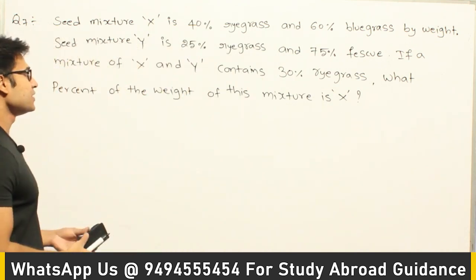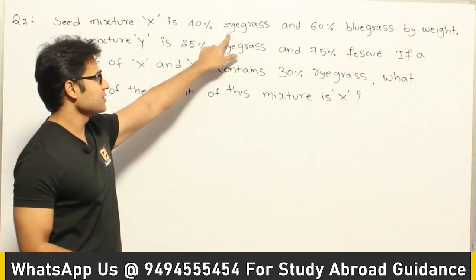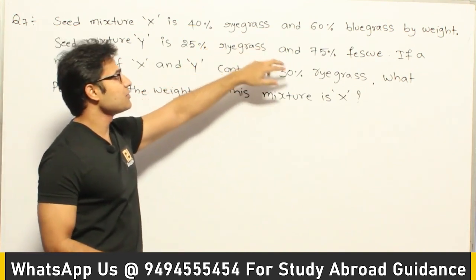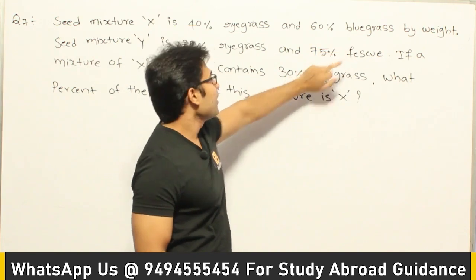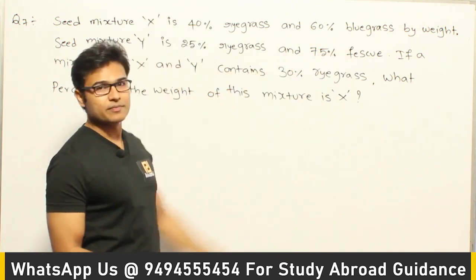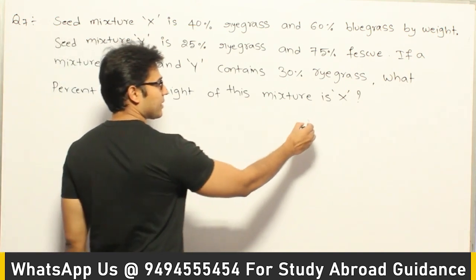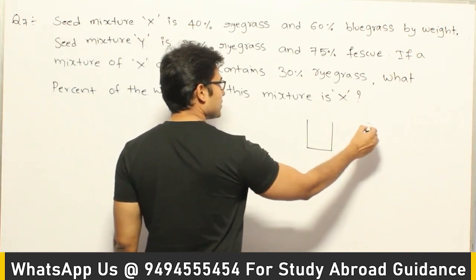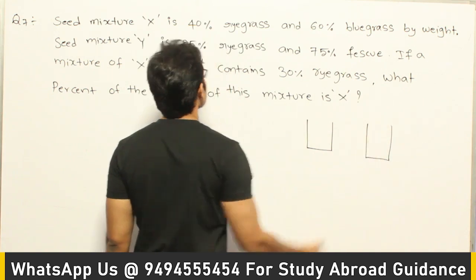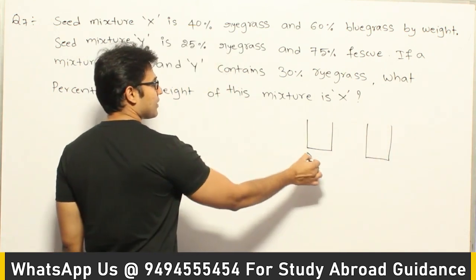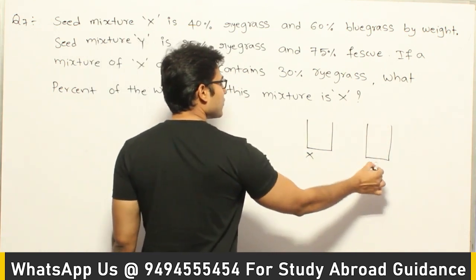Okay, there are three types of seeds. One type of seed is ryegrass seed. Another type of seed is bluegrass seed, and the other type of seed is fescue. Okay, and already there are two mixtures. So if you see this, they are saying that there are two mixtures. Now one mixture is called X and the other mixture is called Y.